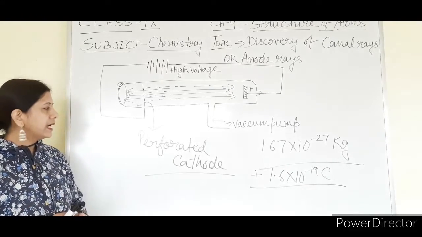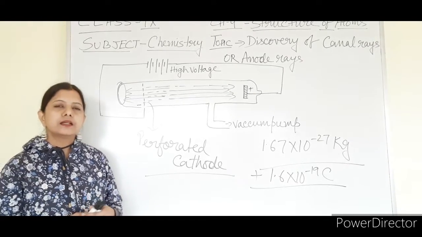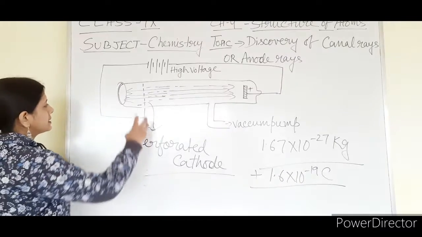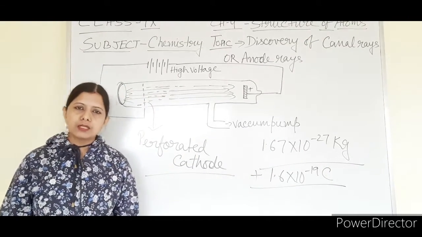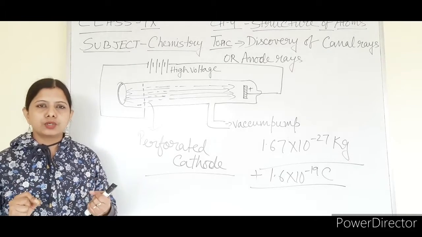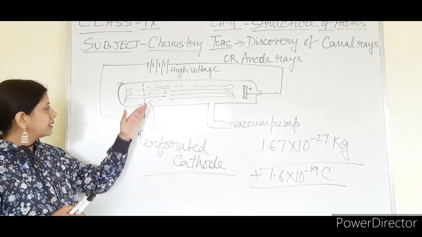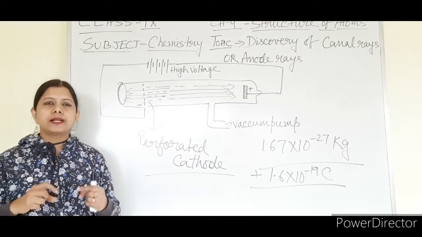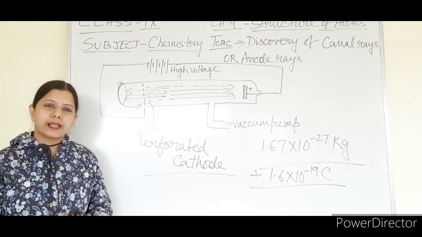One difference he made: instead of a metal rod as cathode, he took a perforated cathode. Perforated cathode means a cathode which has holes in it, so that anything can pass through it. So a metal disc having some holes was taken as the cathode.